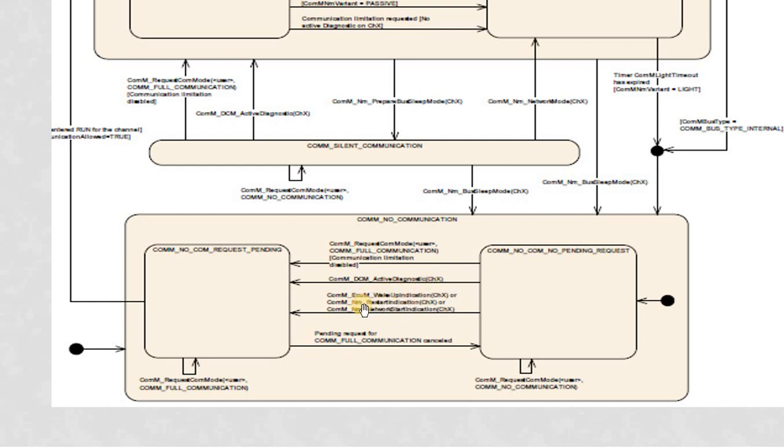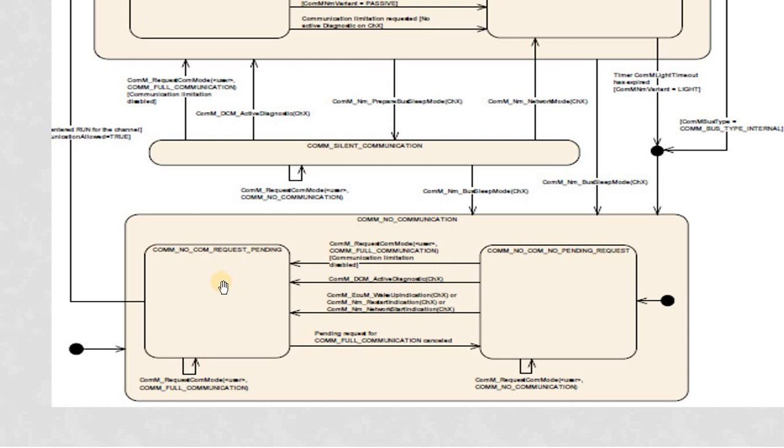Whenever we receive a full COM request, or whenever there is a diag request, or whenever EcuM informs ComM about a successful wake up, or NM informs ComM about the restart of the NM, then the state will change from ComM no COM no pending request to ComM no COM request pending. And if the full COM request is cancelled when the state is in no COM request pending, it will go back again to ComM no COM no pending request.